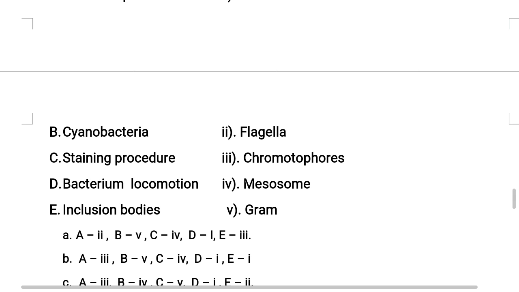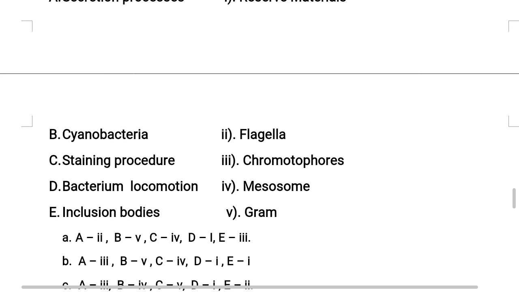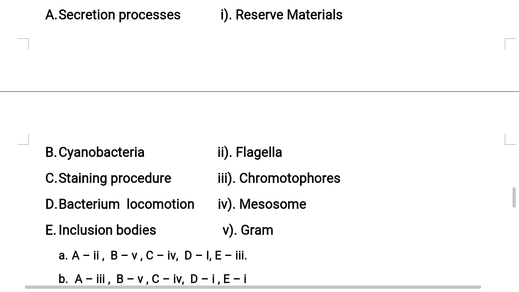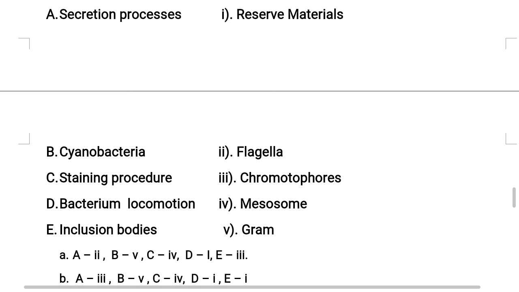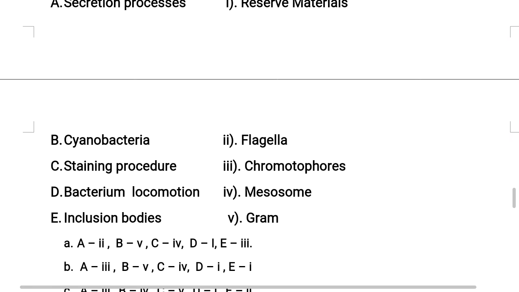Next, bacterial locomotion. In bacteria, the locomotory organ is flagella. Just now we had a discussion. A flagellum has mainly three parts: basal part, hook and filament. These are the three parts present in a flagellum. Next, inclusion bodies.